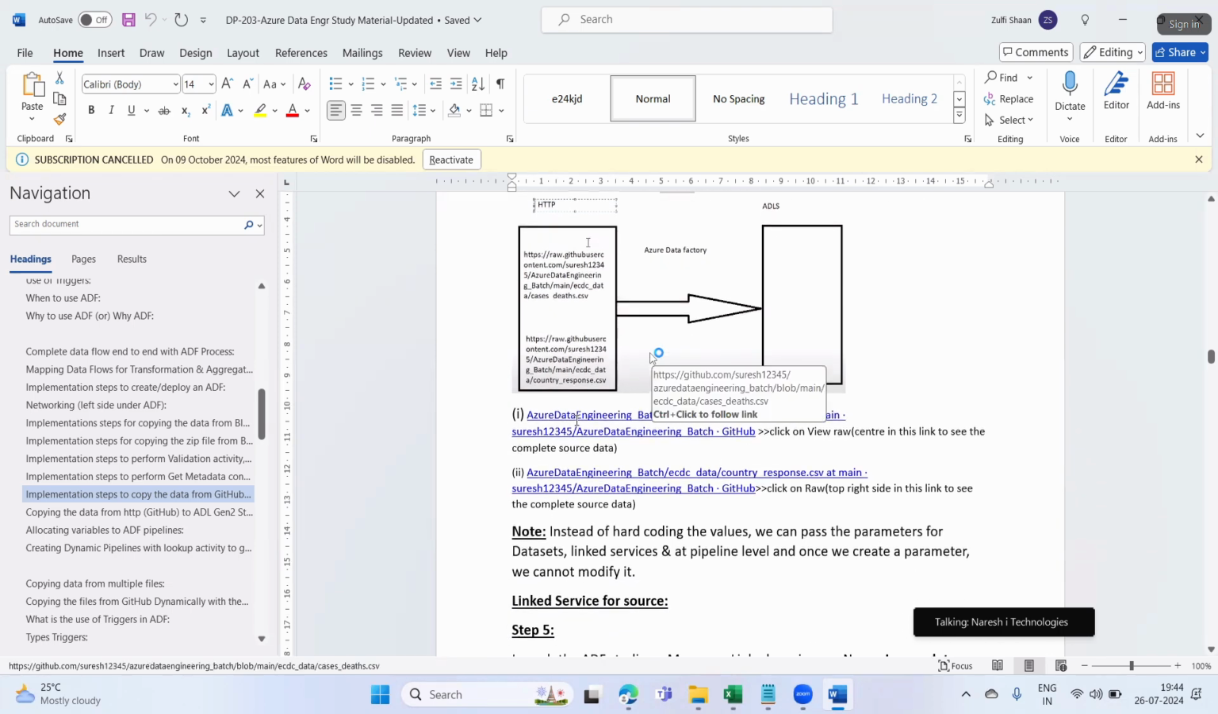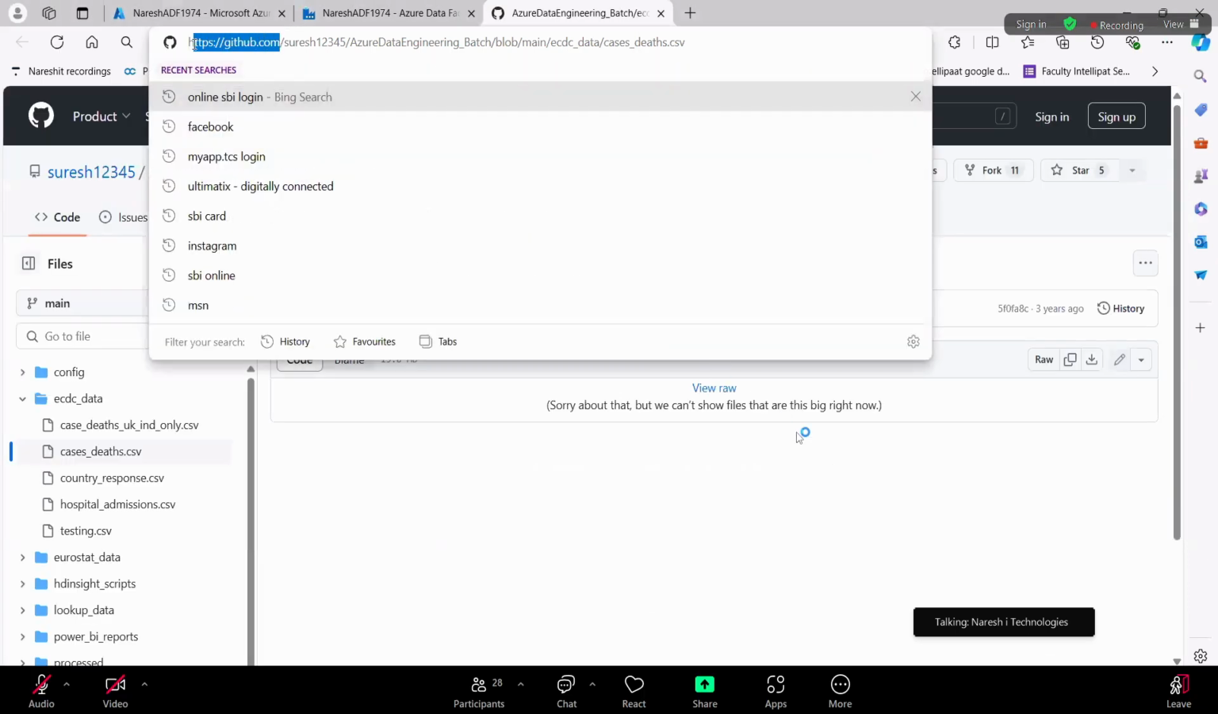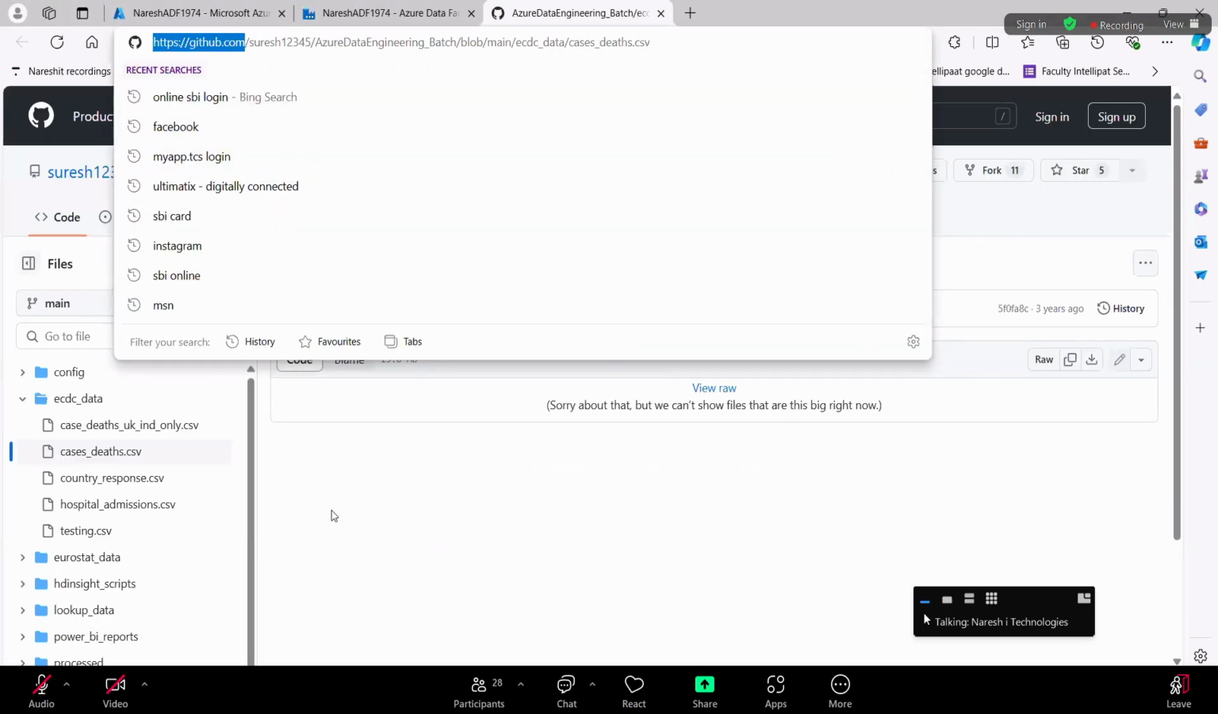If I click on this link, how do you open the link here? Press Control on your keypad and click on it. That's it, the link will open. See here, this is our GitHub portal.